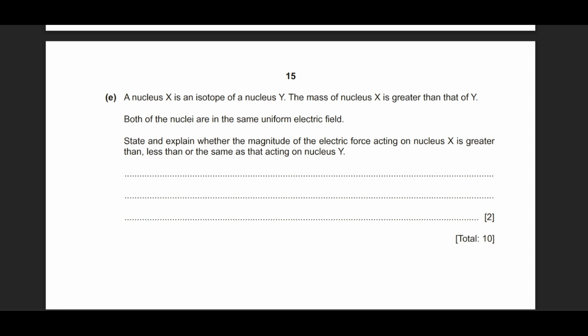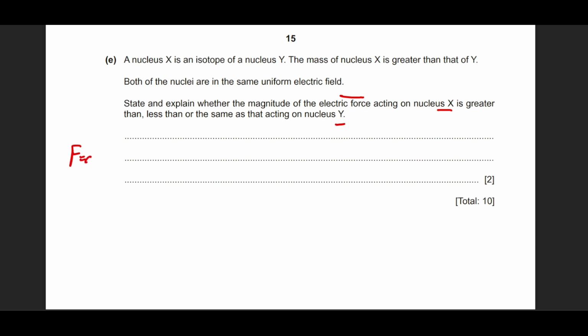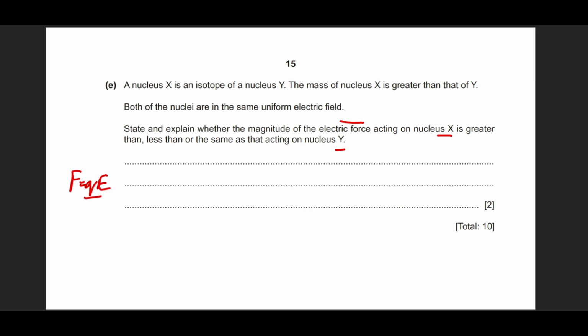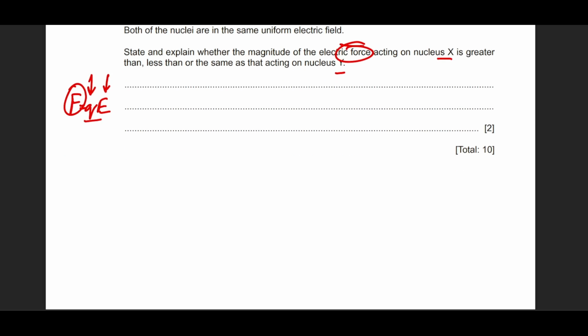It says nucleus X is an isotope of nucleus Y. Okay, the mass of nucleus X is greater than nucleus Y. Both nuclei are in the same uniform electric field. State and explain whether the magnitude of electric force acting on nucleus X and nucleus Y is greater or the same. You see, the electric force is being exerted because of the charge, and if they are isotopes, then the number of protons in X and the number of protons in Y are equal. If they have the same charge, they experience the same electric field, so the electric force is the same, although they will experience different accelerations, because when we put F equals ma, since they have different masses, their accelerations will be different, but the amount of force experienced by both of them will be the same.